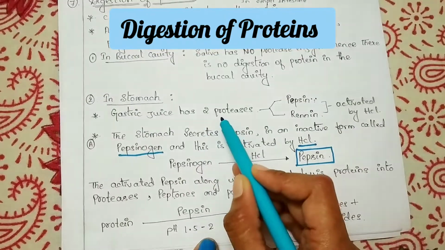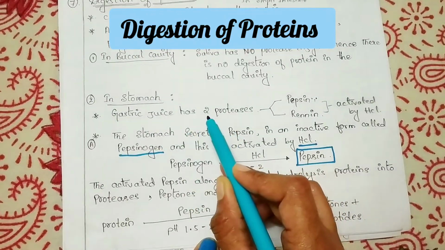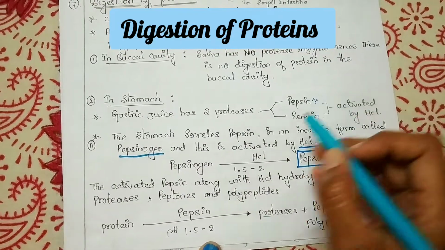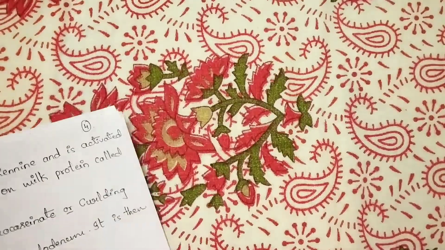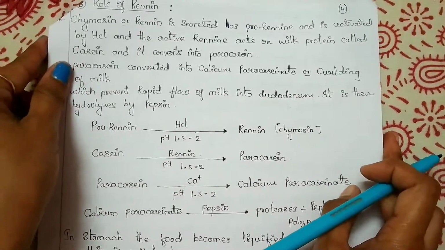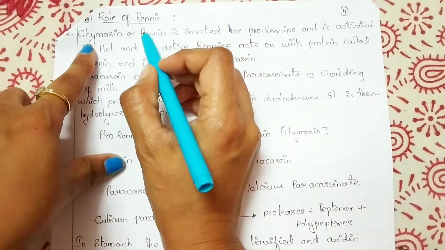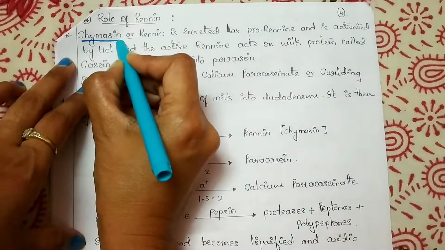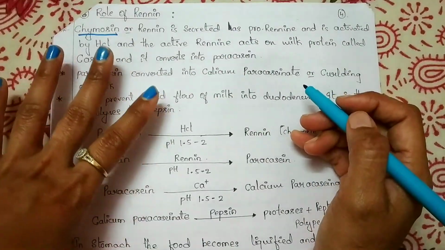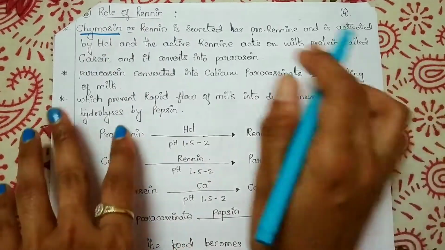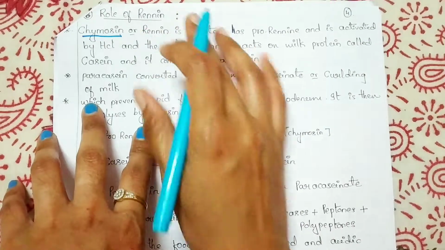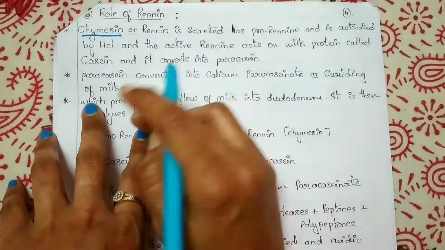The gastric juice has two proteases. One we discussed just now, that is pepsin. The next one is renin. Now we will see the action or role of renin. Renin has another name called chymosin. Remember, if you remember both the names, that is very helpful, because in examination any one they may ask. In a long answer it is fine, you can use any one name.